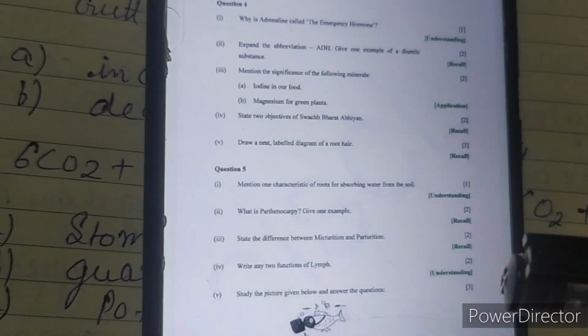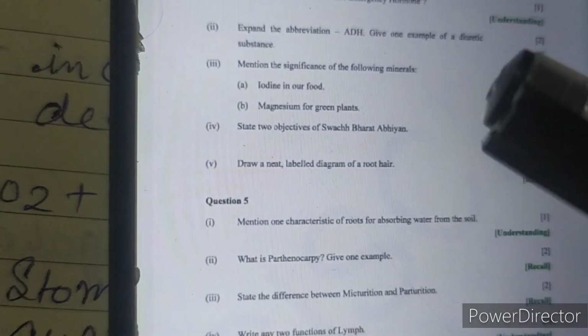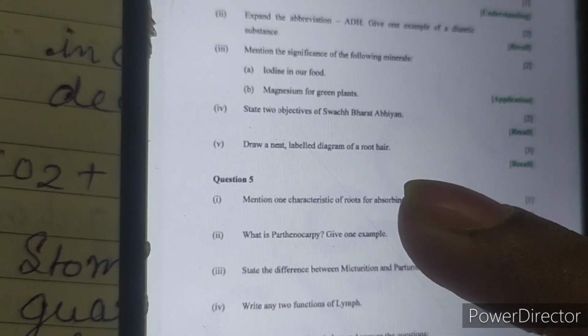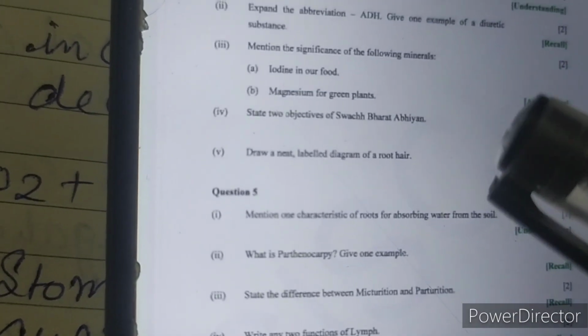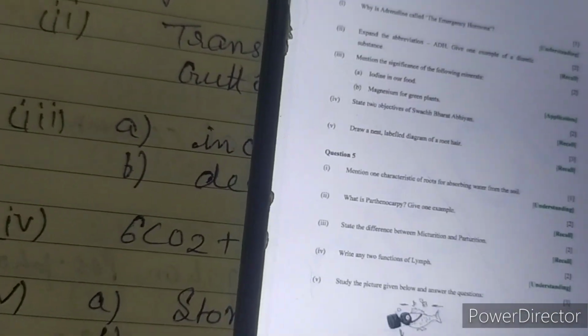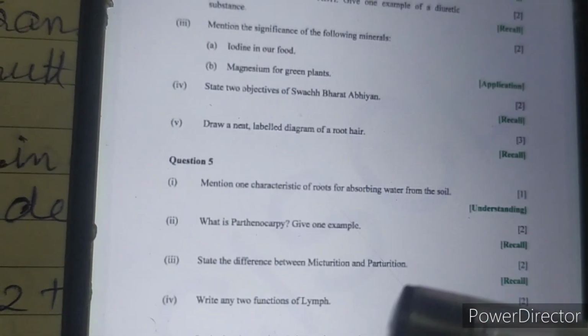Mention the significance of the following minerals. Iodine in our food. Iodine leads to the synthesis of thyroxine, which in turn regulates the basal metabolic rate in the body. Magnesium for green plants. The only metal present in chlorophyll is magnesium, so it is used in the synthesis of chlorophyll for the green plants. State 2 objectives of Swachh Bharat Abhiyan, so that you can write that it is for promoting cleanliness in towns and cities and to eliminate the open defecation process.